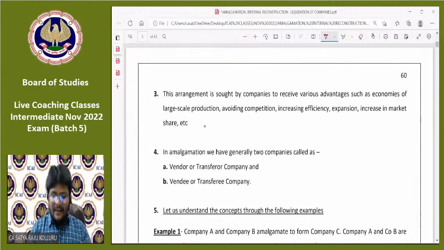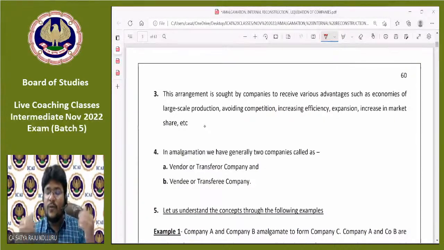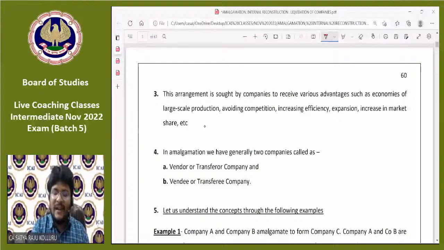That's it, guys. That is the basic introduction I gave for the concept of reconstruction, internal reconstruction, external reconstruction, the objective of reconstruction, and the meaning of amalgamation and absorption. How these link to the external reconstruction concept: for the purpose of providing accounting treatment, there is no difference between amalgamation, external reconstruction, and absorption, because there are two different types of companies. One is the purchasing company, another is the selling company.